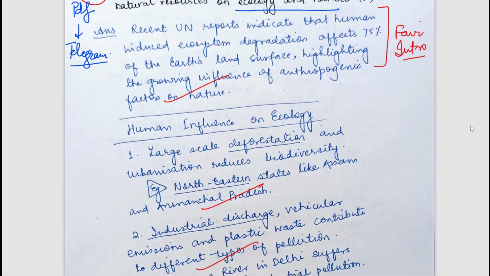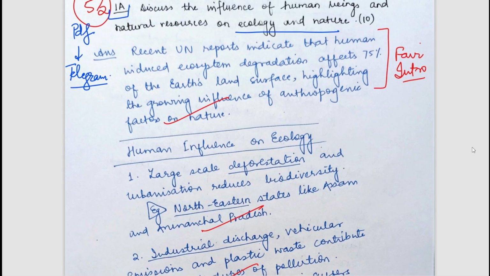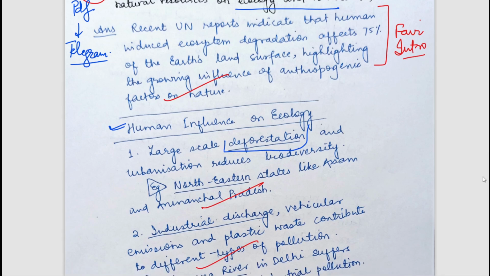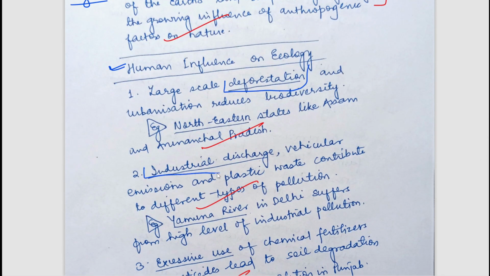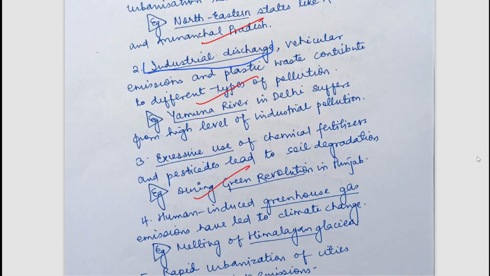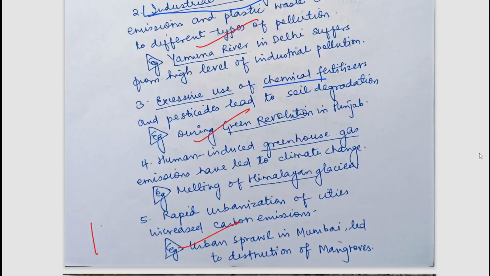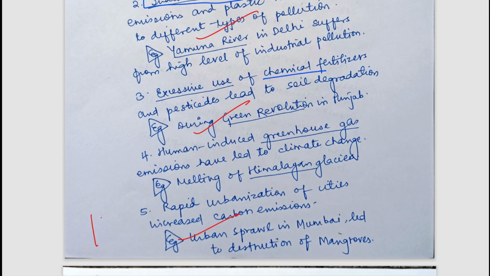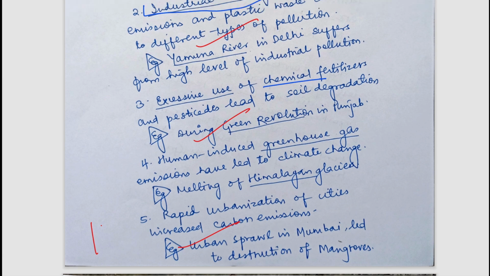First of all, we will discuss the influence of human beings on ecology. Obviously, there are various negative influences, such as cutting trees at a large scale, that is deforestation. Industrial discharge is also causing very negative effects. The Yamuna River, for example, has been highly polluted due to industrial discharge in the National Capital Region. We have used chemical fertilizers excessively, and greenhouse gas emissions are there. All these things are negatively impacting the ecology. You can simply pause and read the answer. A good number of examples have also been mentioned by the student.